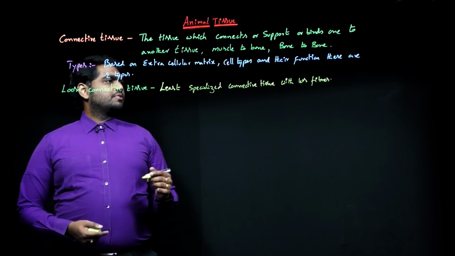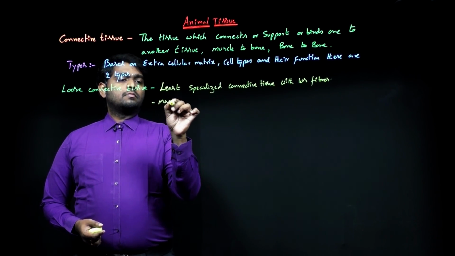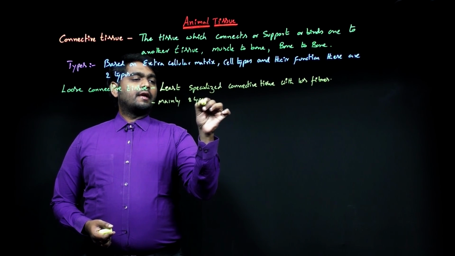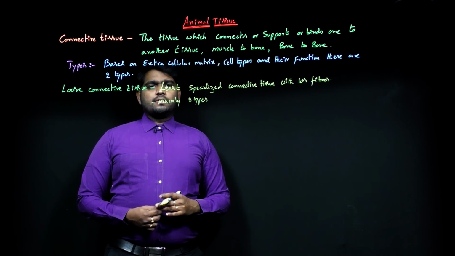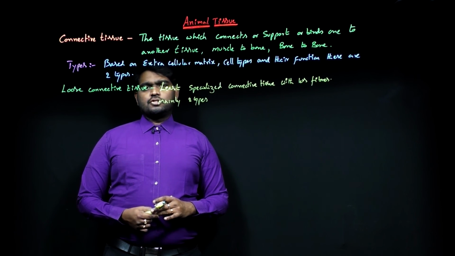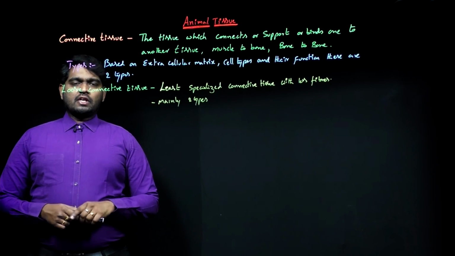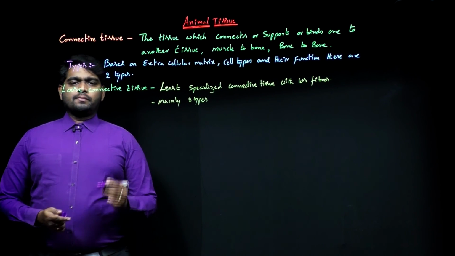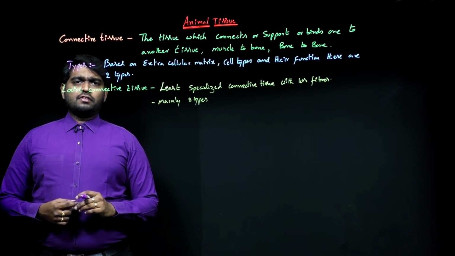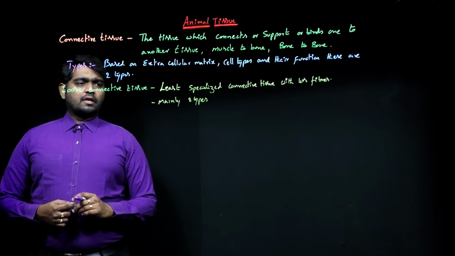Loose connective tissues are mainly two types. Again, loose connective tissue means least specialized connective tissue with less fibers. The first one is areolar connective tissue. The second one is adipose connective tissue.